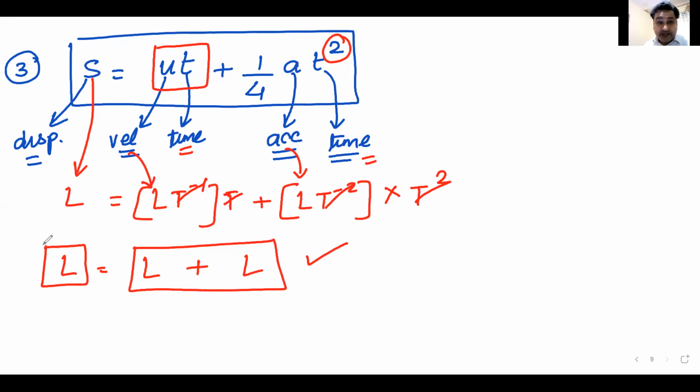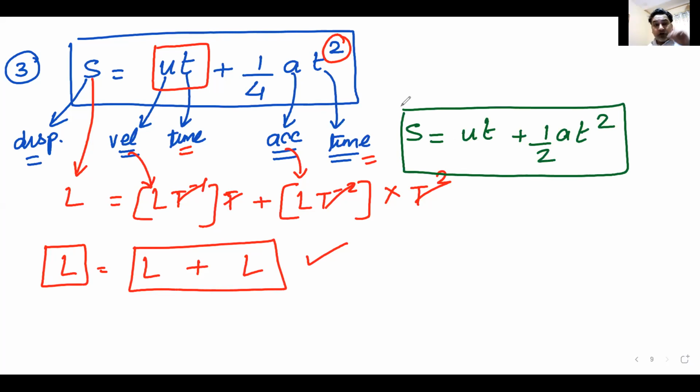Because the correct equation is, can anyone tell me the correct equation? I think you know it. What is the correct equation? Yes, Sai, you were absolutely right. The correct equation is S is equal to UT plus half AT square. That is the correct equation.